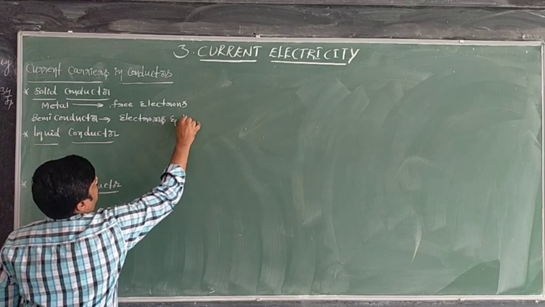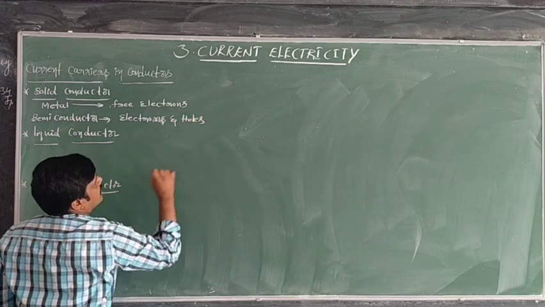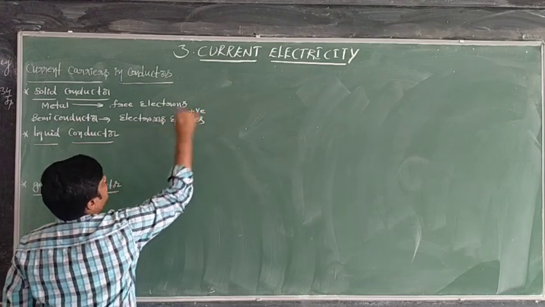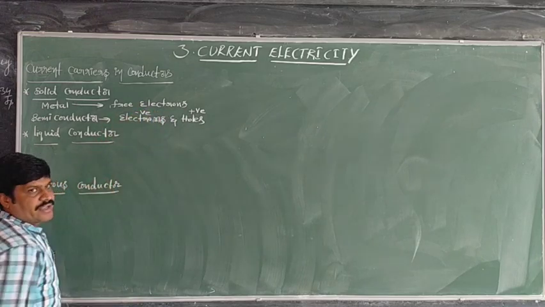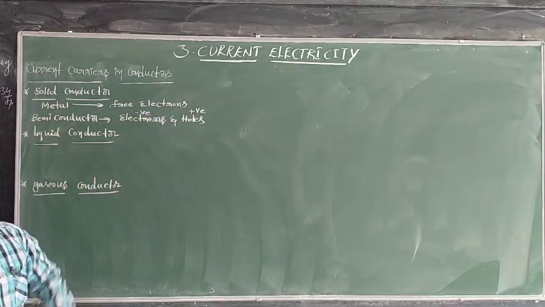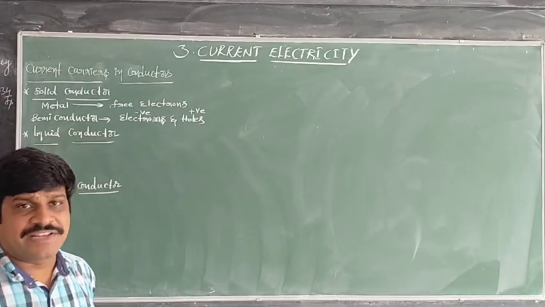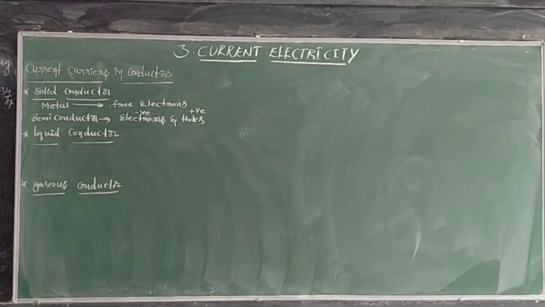A hole has positive charge, and electrons have negative charge. The mobile charge carriers in metals are free electrons, which constitute electric current in solid conductors. In semiconductors, holes and electrons both are responsible for electric current.